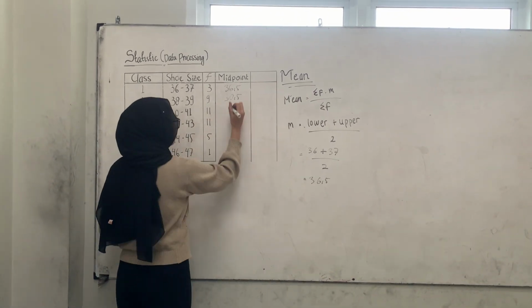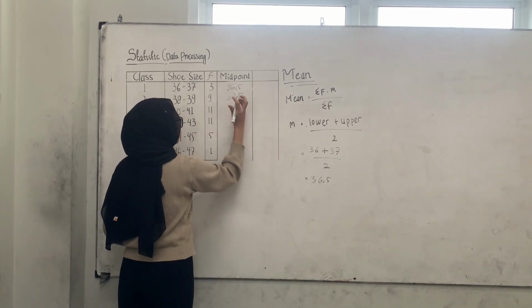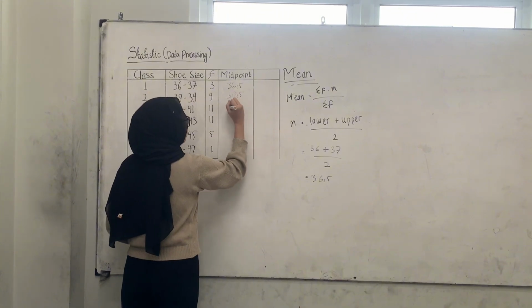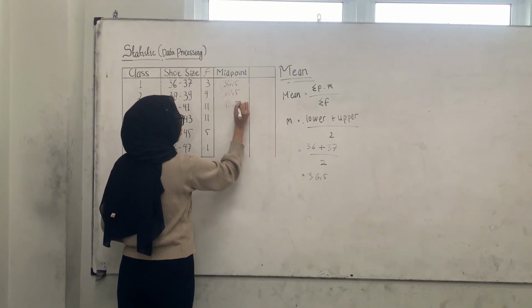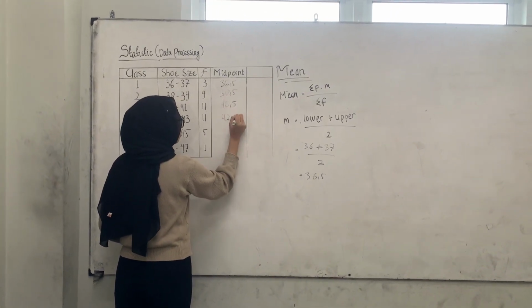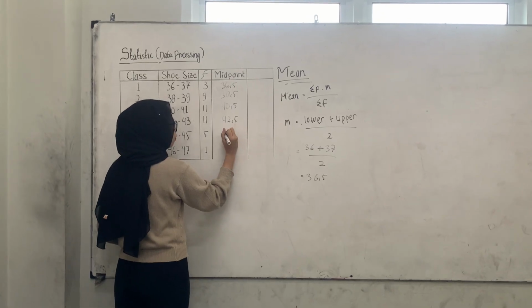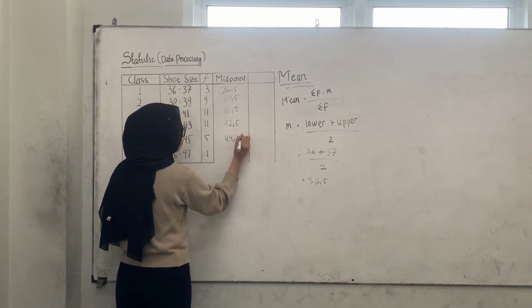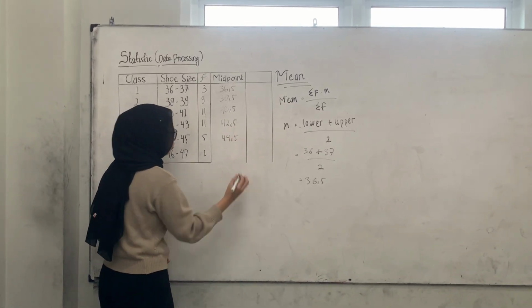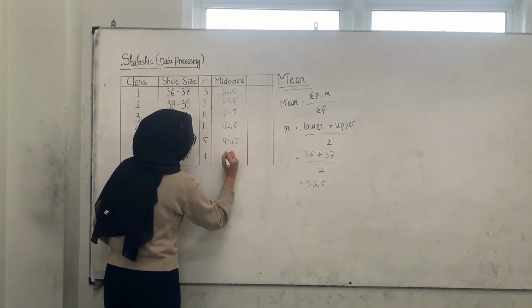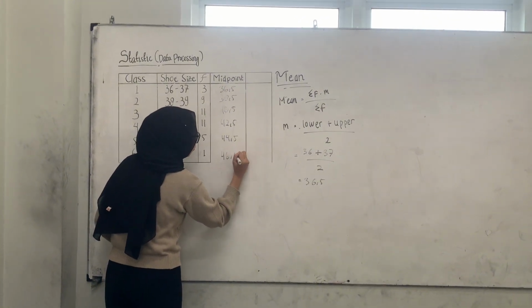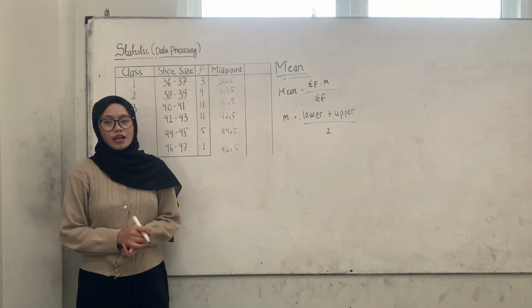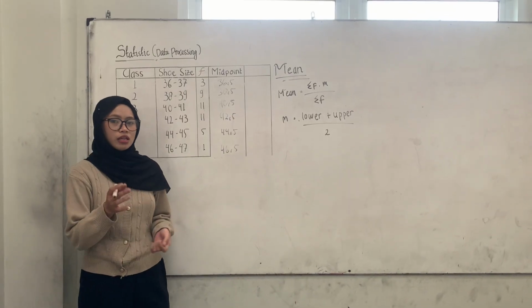So the next one is going to be 40.5, 42.5, and then 44.5, and the last one is going to be 46.5.